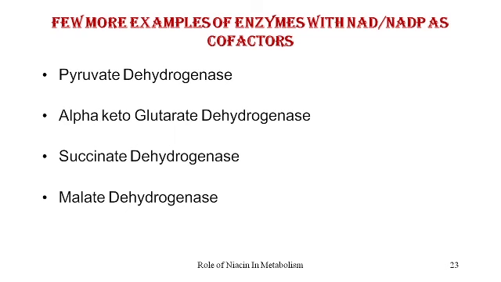Then we have seen the structure of the forms of niacin, that is nicotinic acid and nicotinamide, and how it is converted to the coenzyme forms nicotinamide adenine dinucleotide and nicotinamide adenine dinucleotide phosphate.